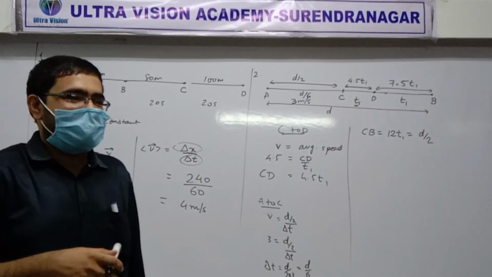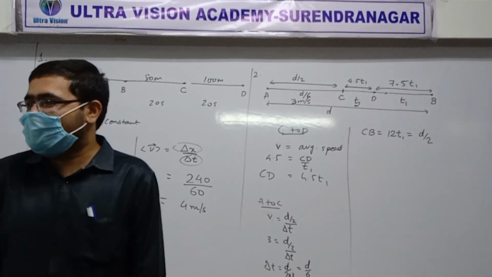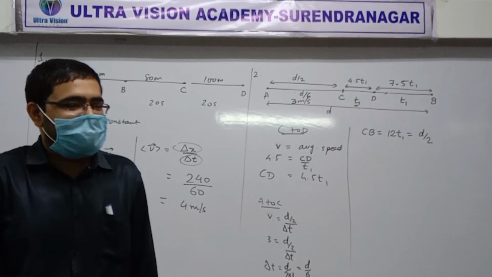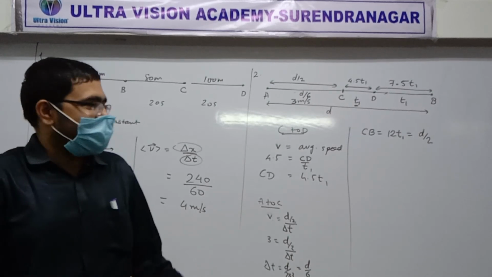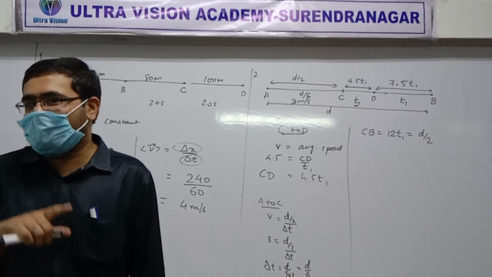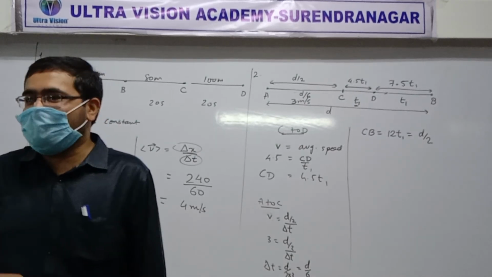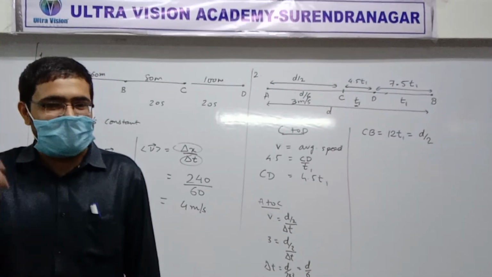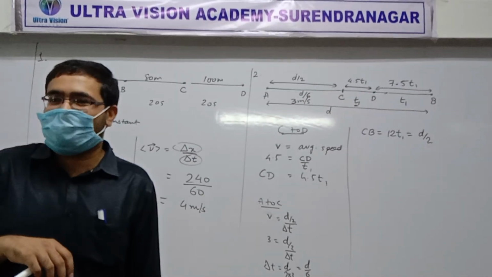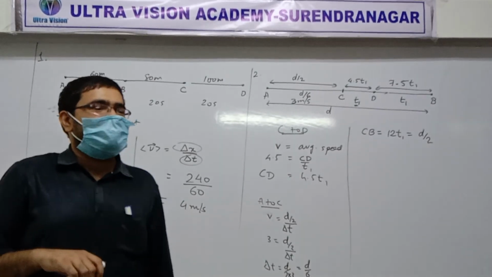Who can explain that? Now you have to give the reasons for others' answers, right, so listen. She said that CB is D by 2. If she understood, you can too. You are all of the same age, right? And you come from a similar schooling background. It's not as if you have come to school for the first time today. Of course you have come to school, right?